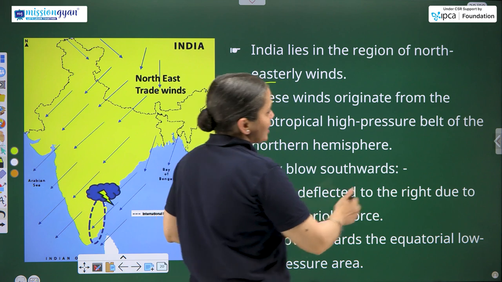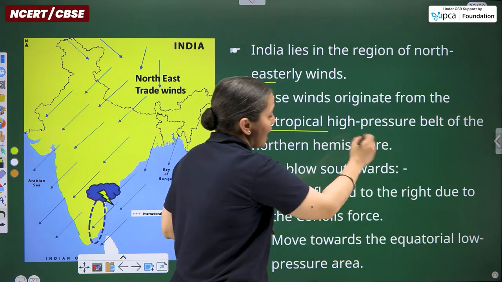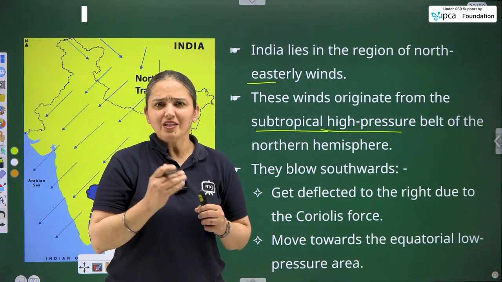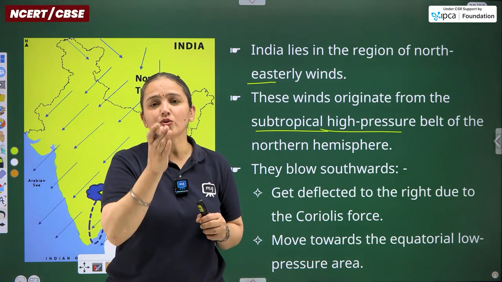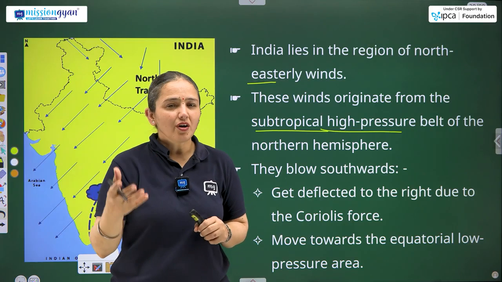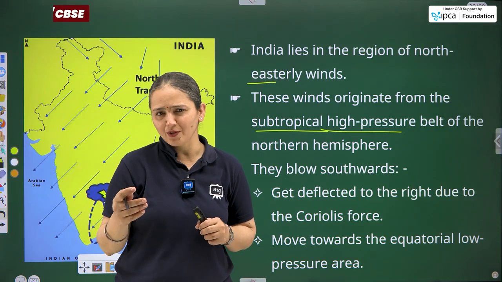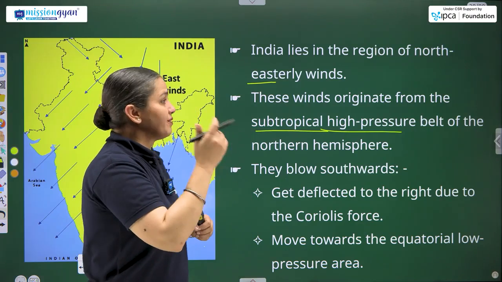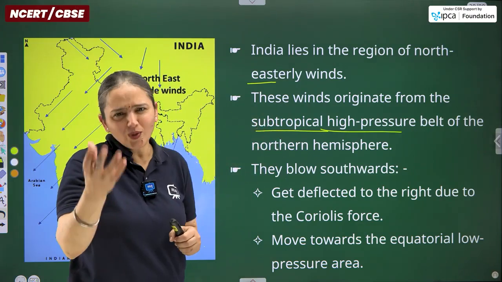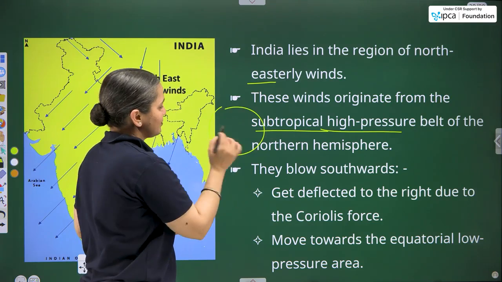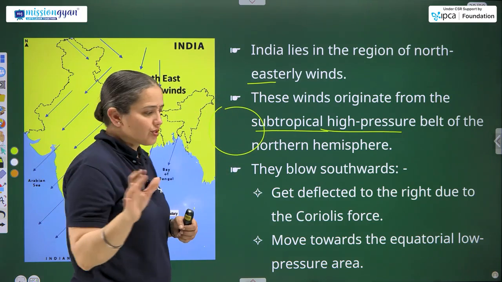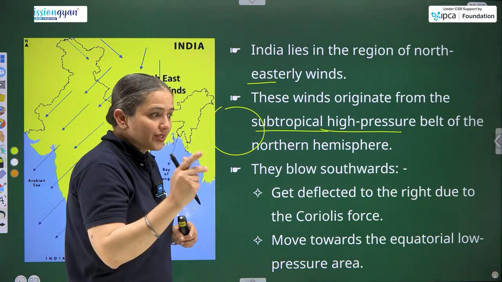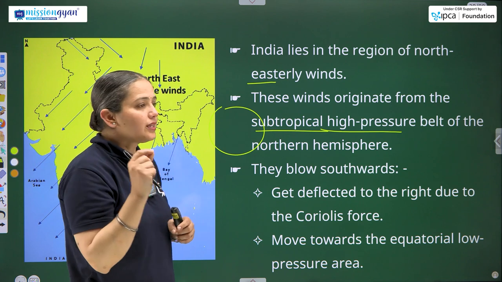So these winds originate from the subtropical high pressure belt. There are certain pressure belts. It means the entire world is divided into certain pressure belts, and on majority basis there are 4 or 5 pressure belts. If you don't remember or don't know, let me help you with that with the help of a diagram. Again I'll make a short, sweet diagram. We know there are 5 major latitudes: the equator, both the tropics, both the circles. So these pressure belts lie in between these regions.